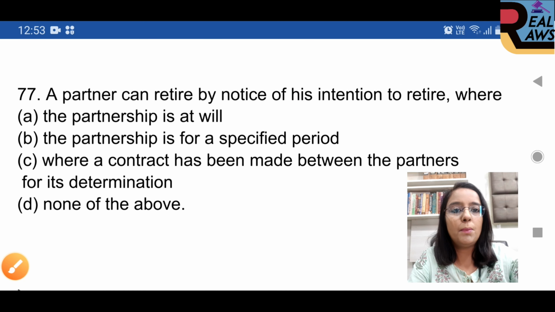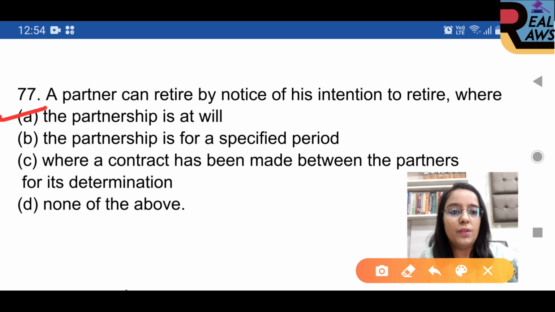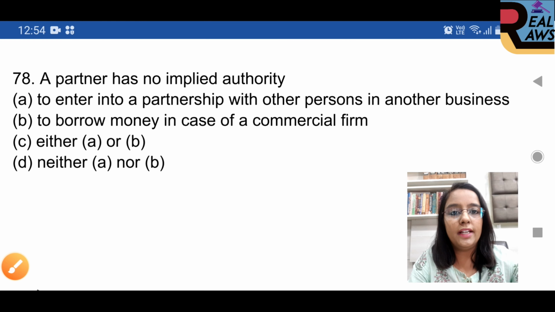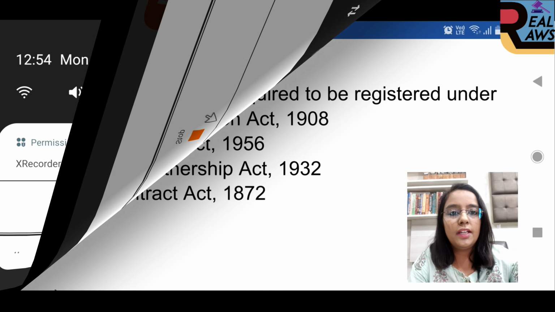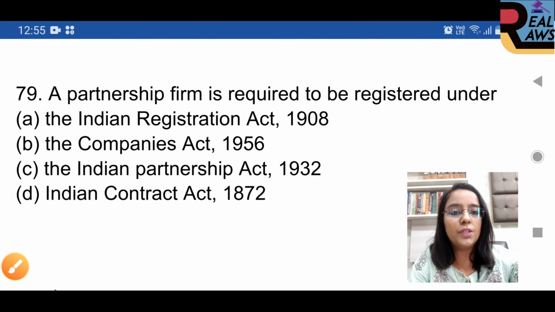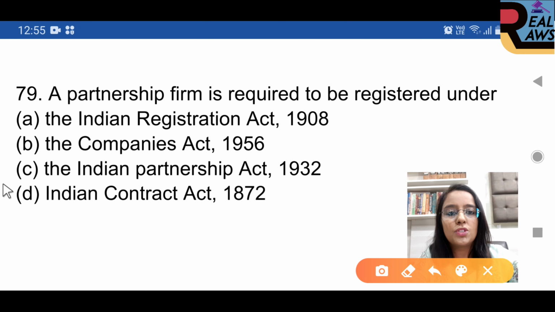Question 77. A partner can retire by notice of his intention to retire, where, option A is right, the partnership is at will. Question 78. A partner has no implied authority, option A is right, to enter into a partnership with other persons in another business. Question 79. A partnership firm is required to be registered under, option C, the Indian Partnership Act 1932.